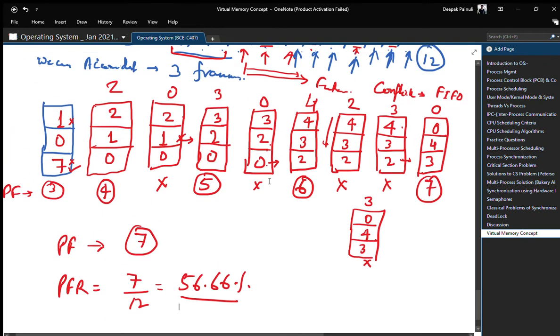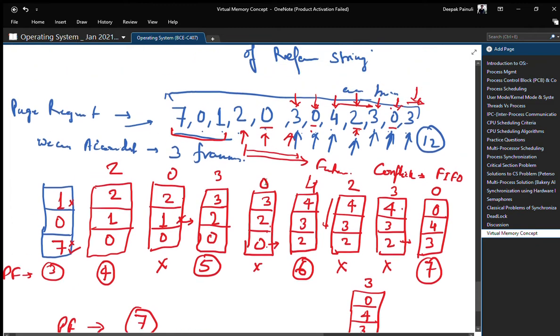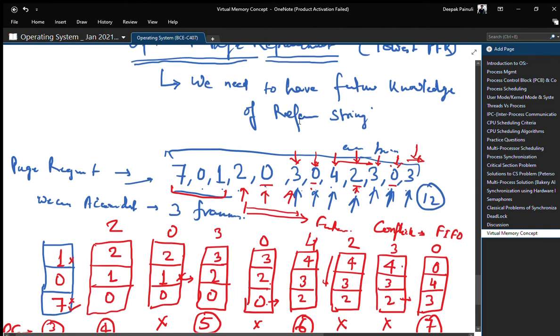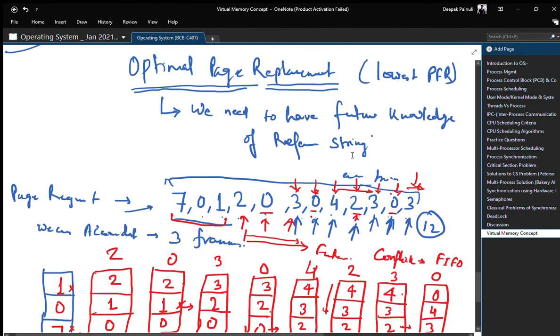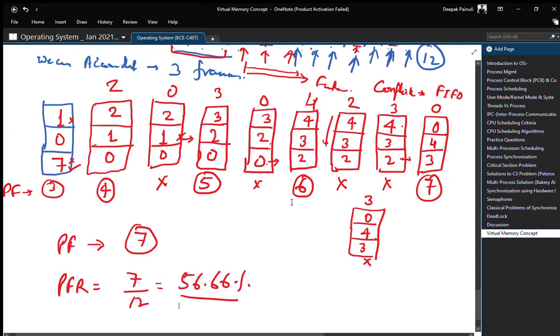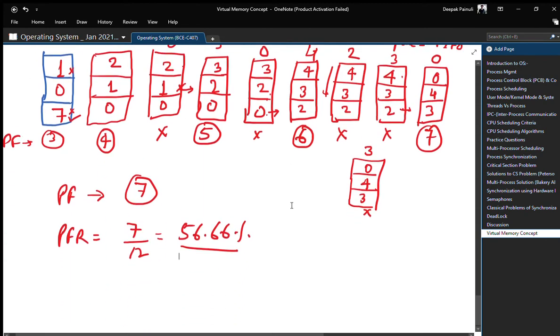But the limitation is that we need advance knowledge of the complete string. Otherwise, at runtime, if you are getting new page requests and your reference string is expanding, then you cannot apply optimal page replacement, because it will not give the correct result for that reference string, right guys?